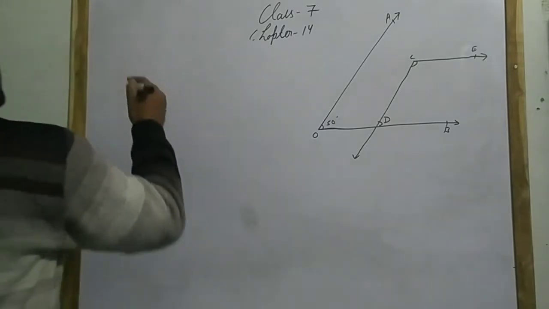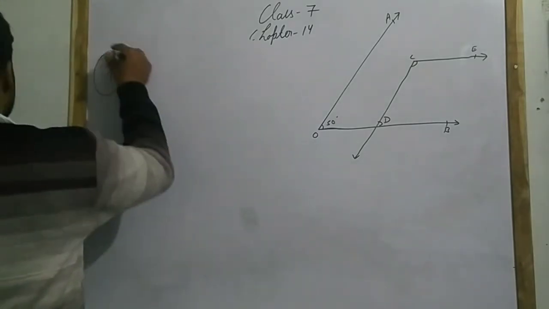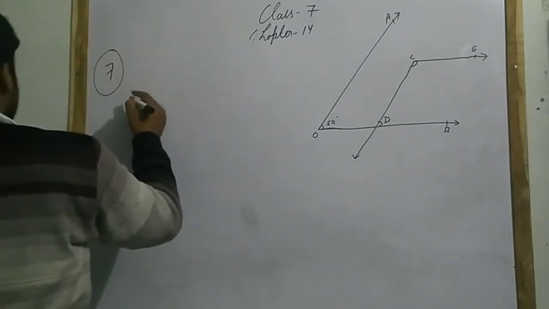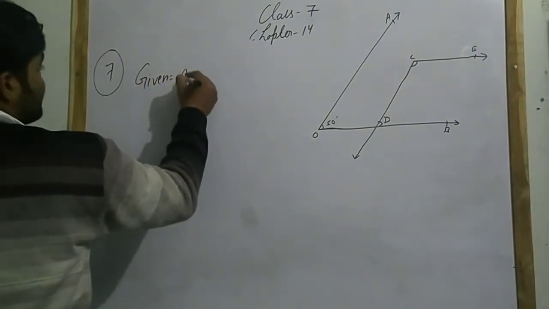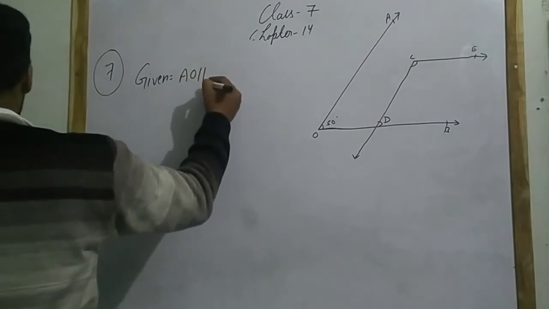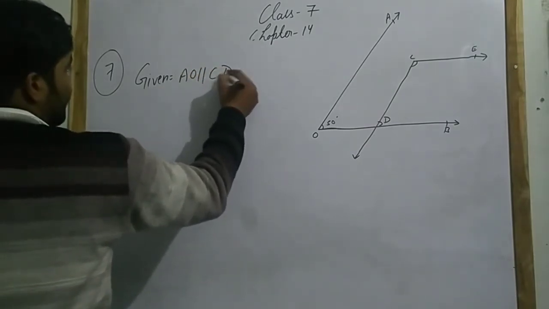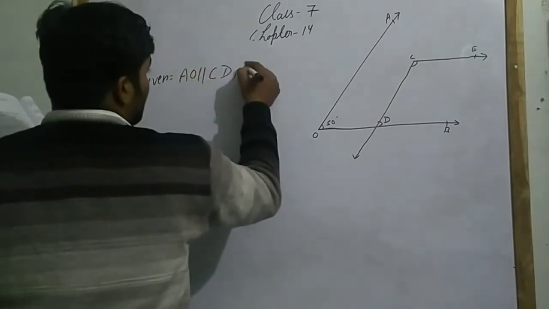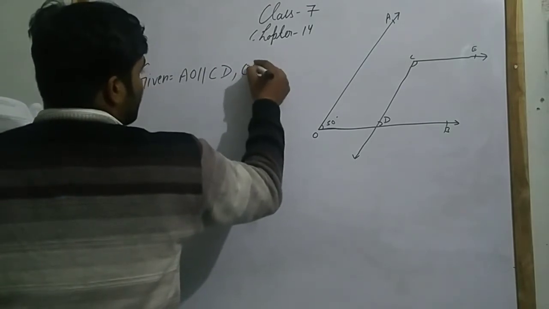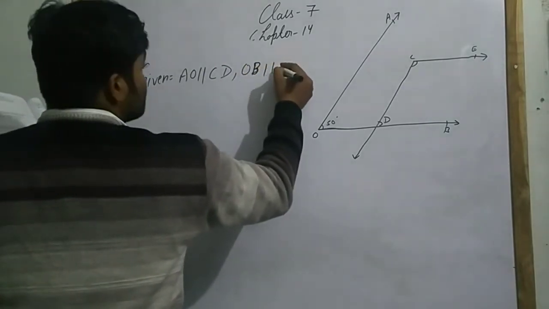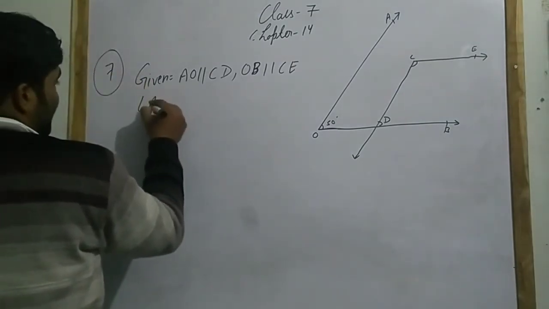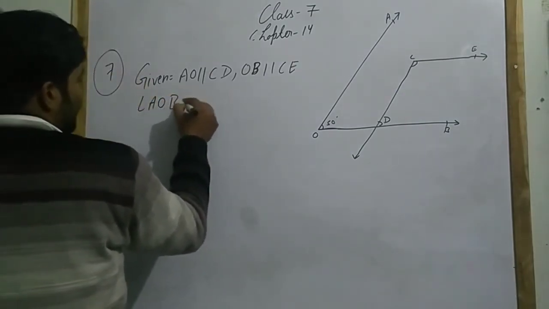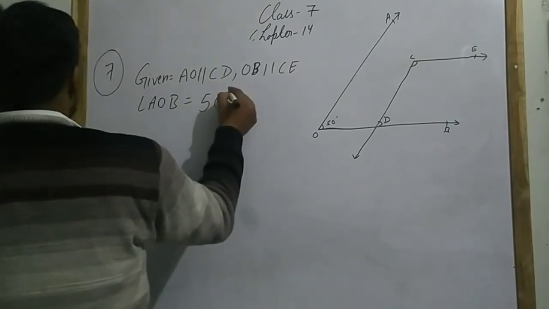So first of all, write here what is given to you in this question. The given is AO parallel to CD and OB parallel to CE. So, and angle AOB equals 50 degree.